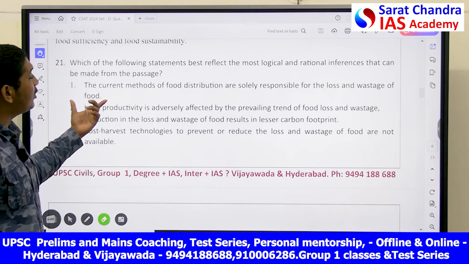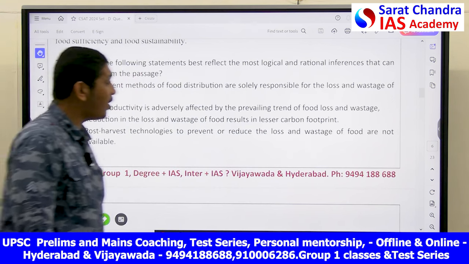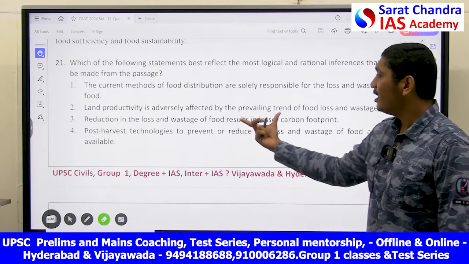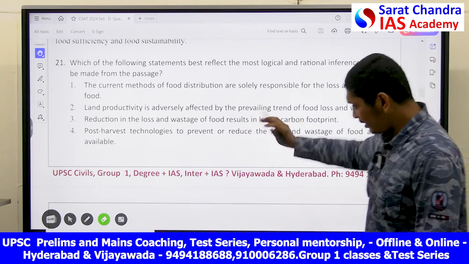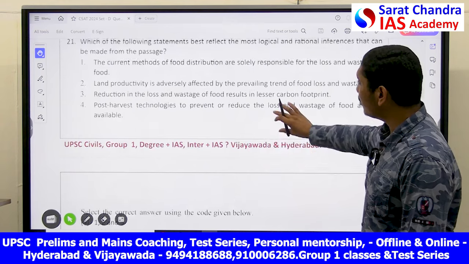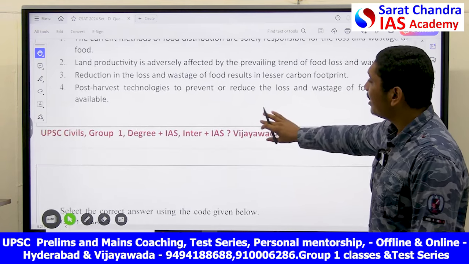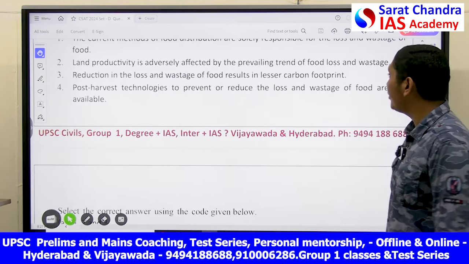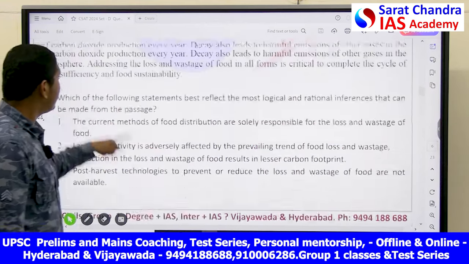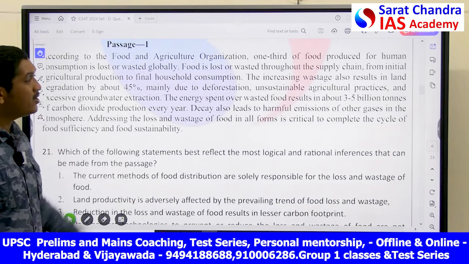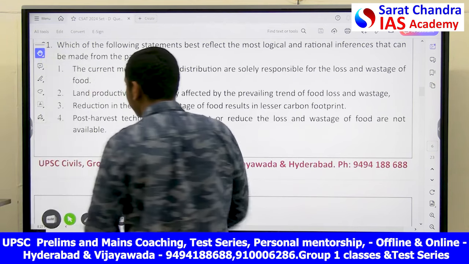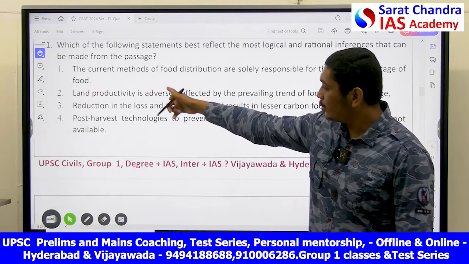The current methods of food distribution are solely responsible for the loss and wastage of food. Nowhere we spoke about that. Next, land productivity. Let's see all the possibilities here. Nowhere we spoke about that responsibility. Land productivity is adversely affected by the prevailing trend of food losses and wastage. Yes, what we have said here, 45% degradation of land will happen. That is obviously discussed. So option 2 is clearly discussed. 1 is nowhere discussed, 2 is discussed.